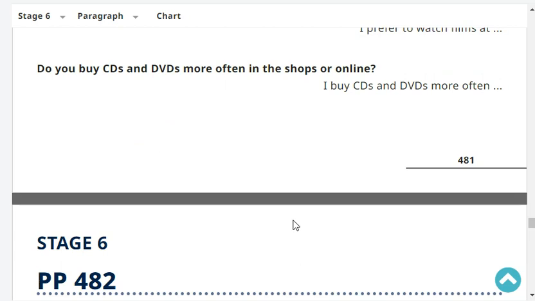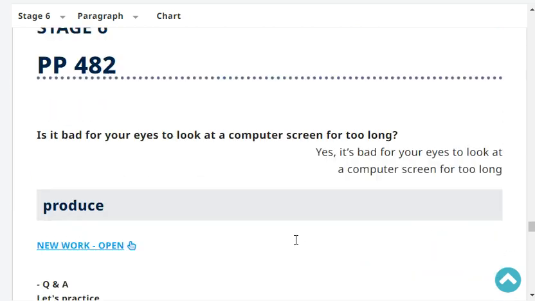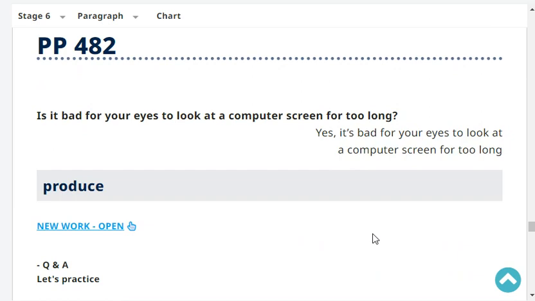Do you buy CDs and DVDs more often in the shops or online? I buy CDs and DVDs more often online. Is it bad for your eyes to look at a computer screen for too long? Yes, it's bad for our eyes to look at computer screens for too long. Very good.